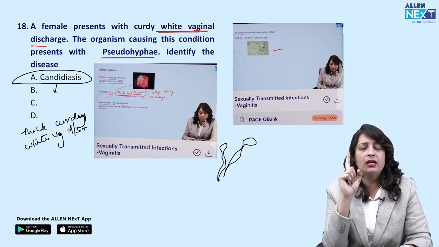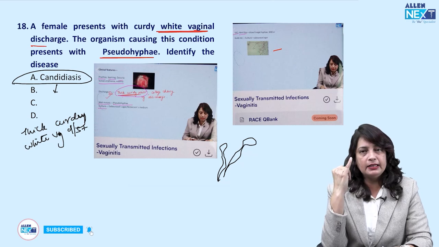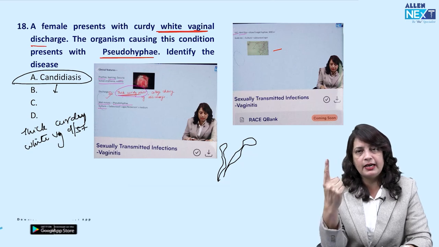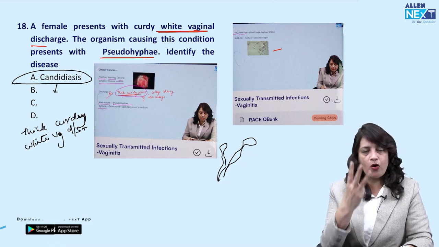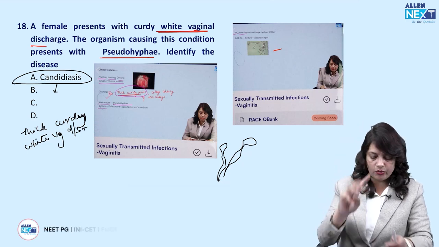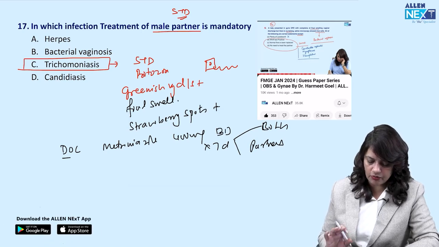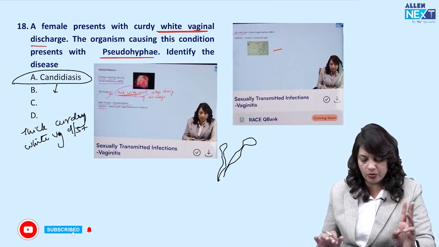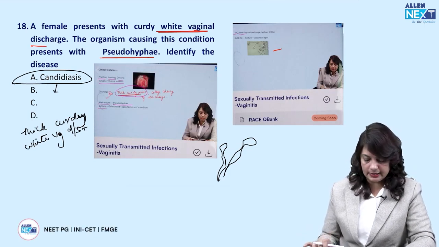So 3 questions were asked: Amsel's criteria, bacterial vaginosis; number 2, where to treat the male partner, trichomoniasis; and number 3, thick, curdy, white vaginal discharge with pseudohyphae, that is candidiasis. All 3 are very, very important.